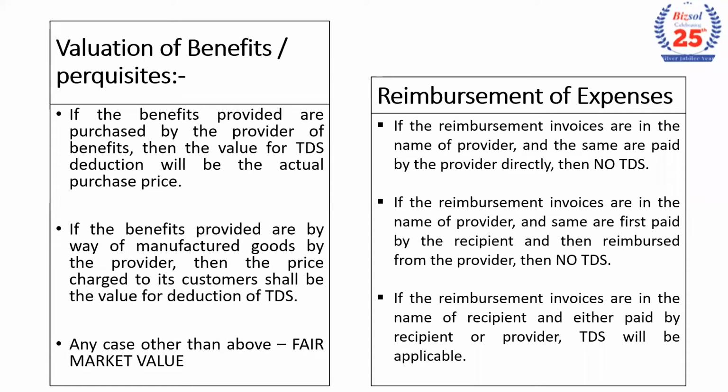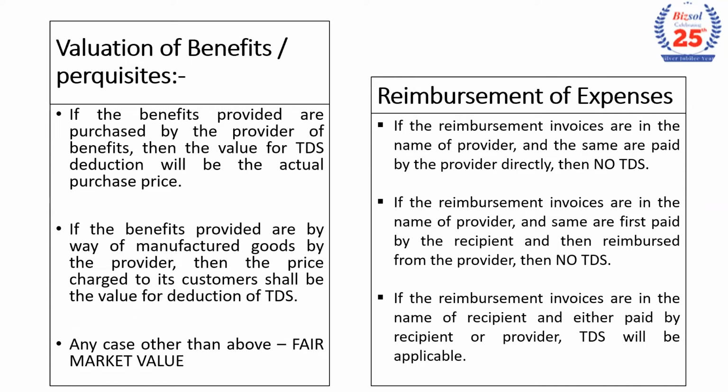When there is a reimbursement of expenses and the invoices are in the name of the service provider, and they are paid by the provider directly, then there is no TDS under this section 194R. However, if the reimbursement expenses are in the name of the recipient of the service and they are paid either by the recipient or provider, then TDS will be applicable under this section.